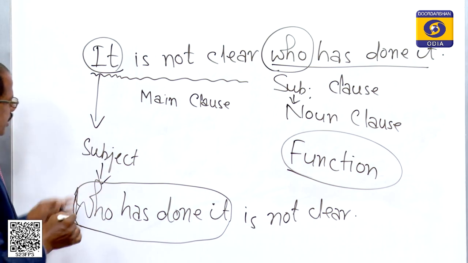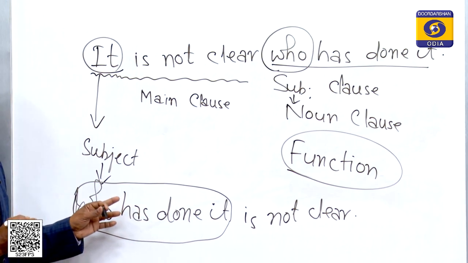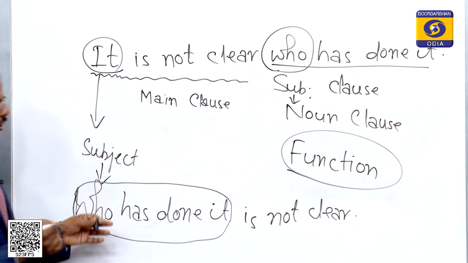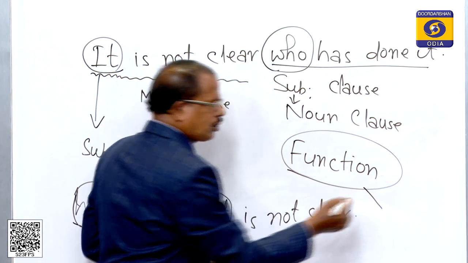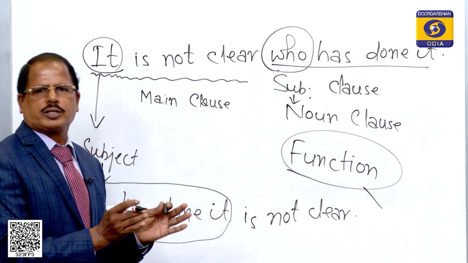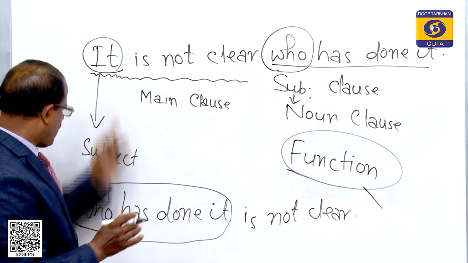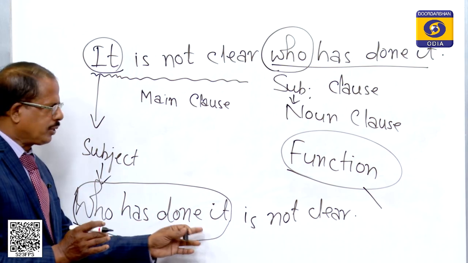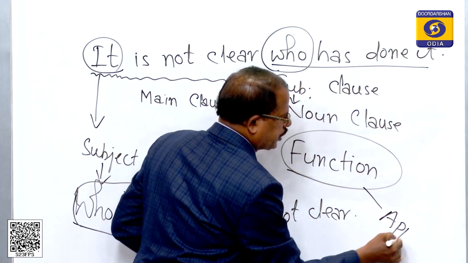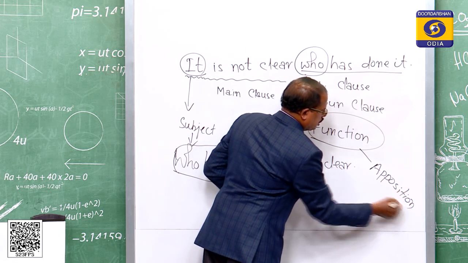They say that this is the opposition to the subject. So, what is the function? Opposition means when a clause or a noun phrase does the same work, the same thing, as here 'it' and 'who has done it', the same thing. That is why the function here is opposition to the subject, in opposition to subject.